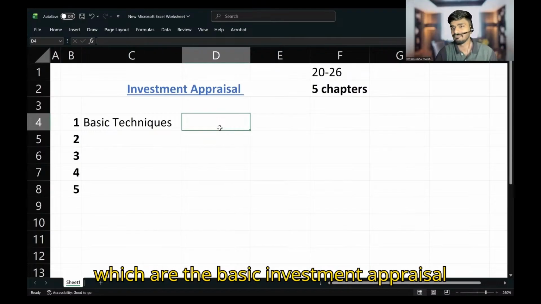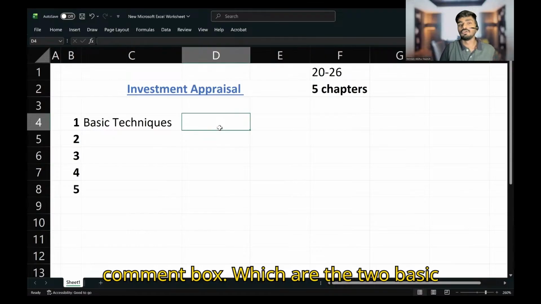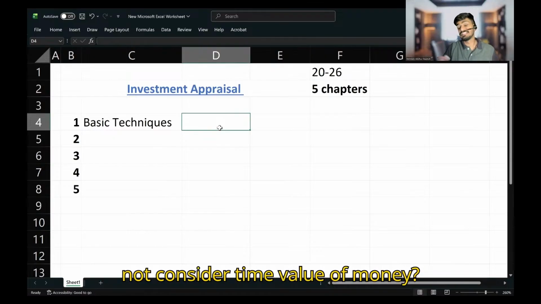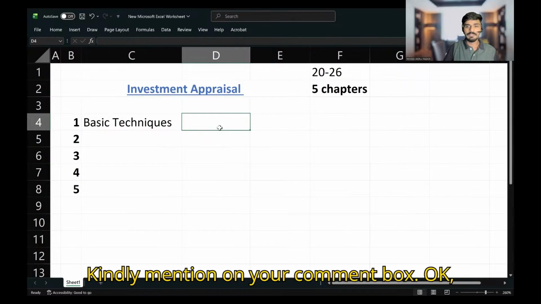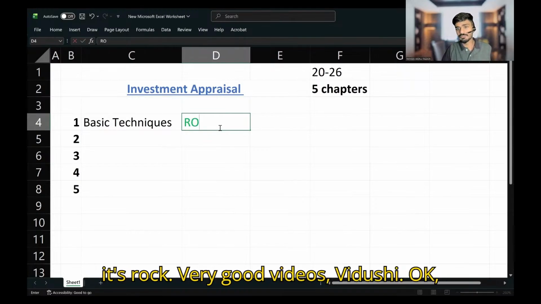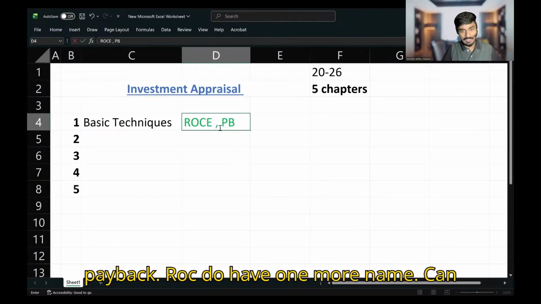Which are the basic investment appraisal techniques? Kindly mention in your comment box. Which are the 2 basic investment appraisal techniques which do not consider time value of money? Kindly mention in your comment box. Okay, it's ROCE. Very good, Vidushi. It's ROCE and payback period.